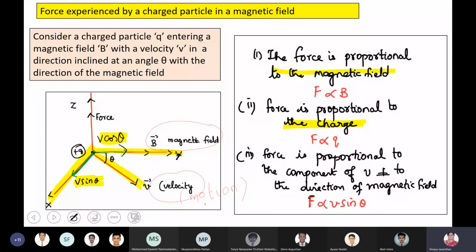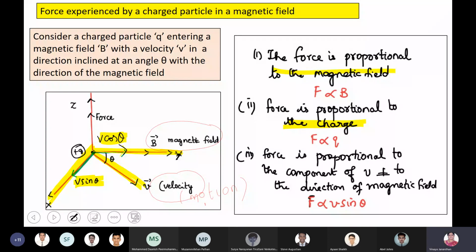Then the magnetic field is acting along the y-axis. This velocity vector makes an angle theta with respect to your magnetic field. You are resolving it into two components: the vertical component V sin theta and the horizontal component V cos theta. This angle theta is very important. It tells you whether the charged particle will go undeflected, move in a circular path, or move in a helical path.